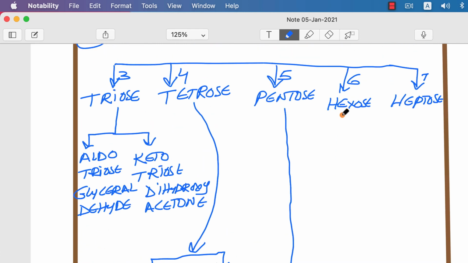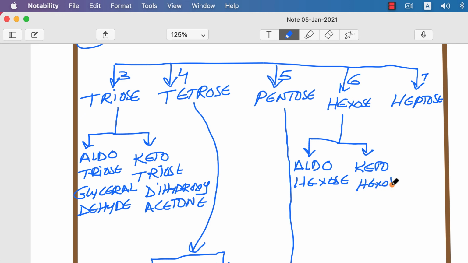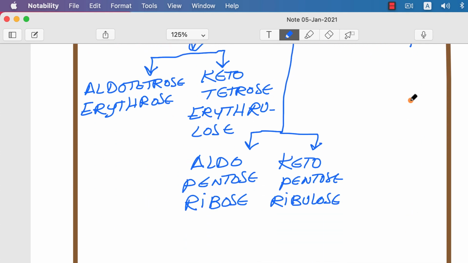Then let us talk about the hexose. We say aldohexose and ketohexose. Here they are glucose and fructose. Finally, the heptose. Generally we come across pseudoheptulose in the pentose phosphate pathway.